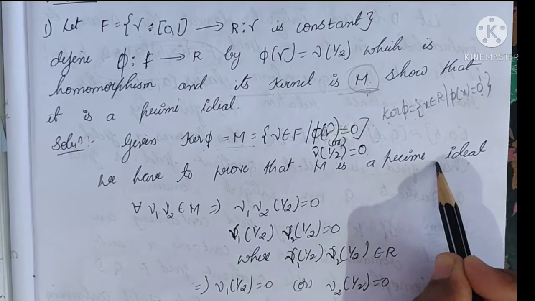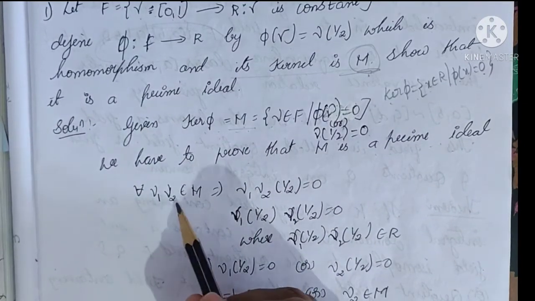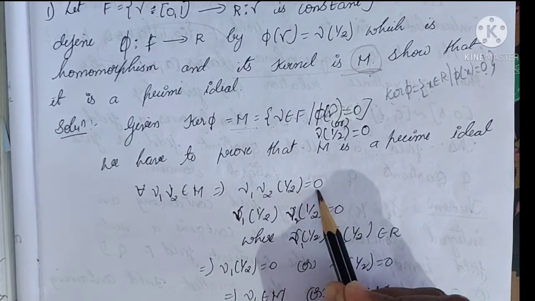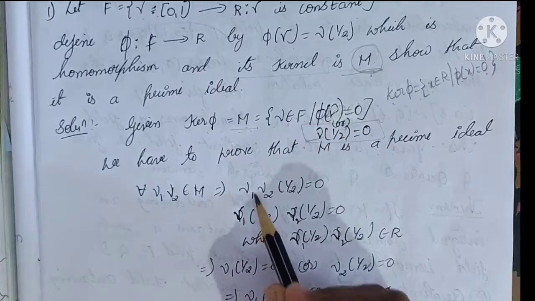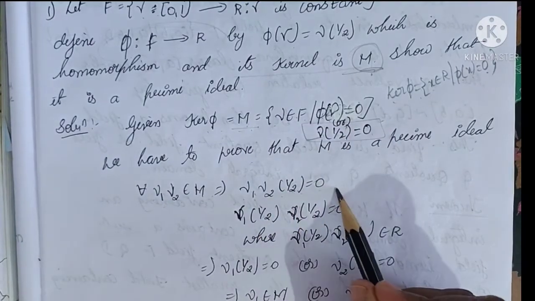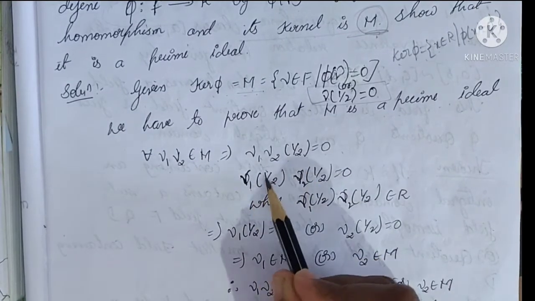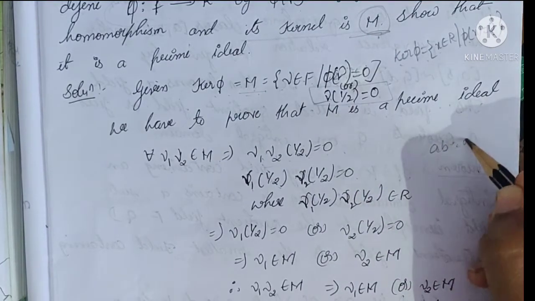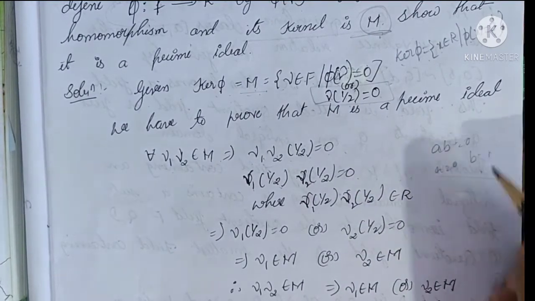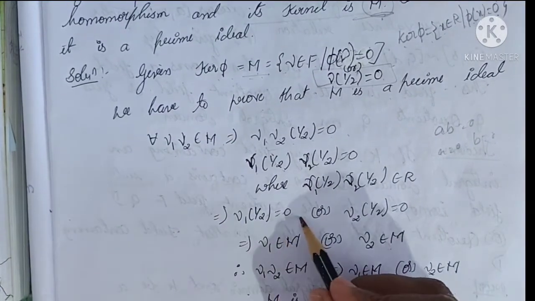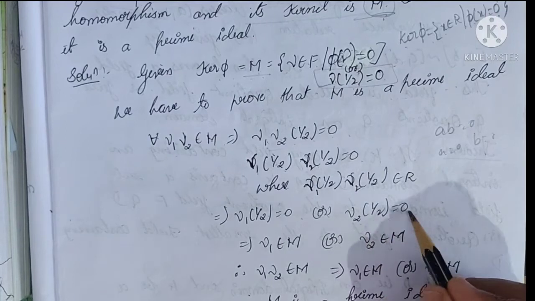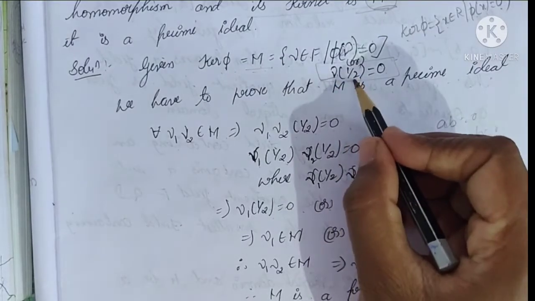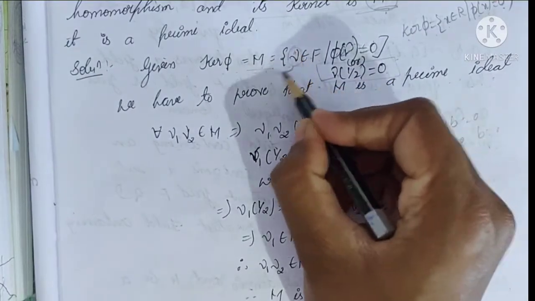To prove M is a prime ideal, consider two elements: for all gamma 1, gamma 2 with gamma 1 gamma 2 belonging to M, this implies (gamma 1 gamma 2) of 1/2 equals 0 by this condition. Now, (gamma 1 gamma 2) of 1/2 equals 0 means we can write gamma 1 of 1/2 times gamma 2 of 1/2 equals 0. Since ab = 0 means either a = 0 or b = 0, this implies gamma 1 of 1/2 equals 0 or gamma 2 of 1/2 equals 0. Gamma 1 of 1/2 equals 0 by definition of kernel means gamma 1 belongs to M.